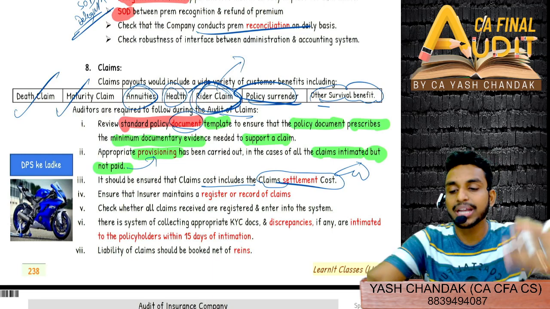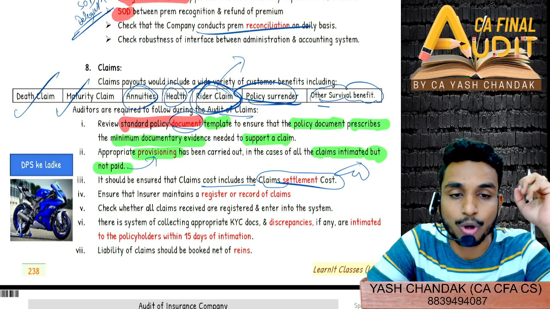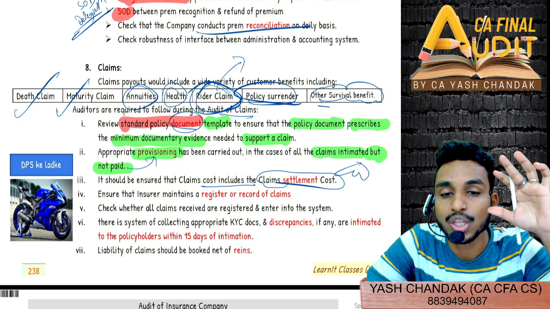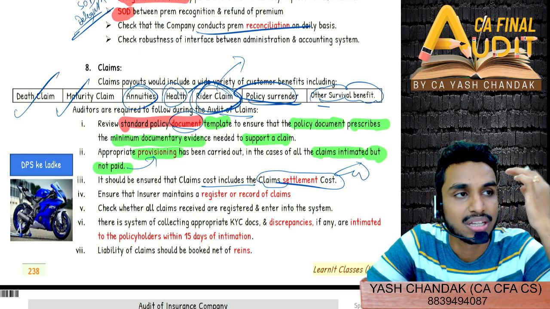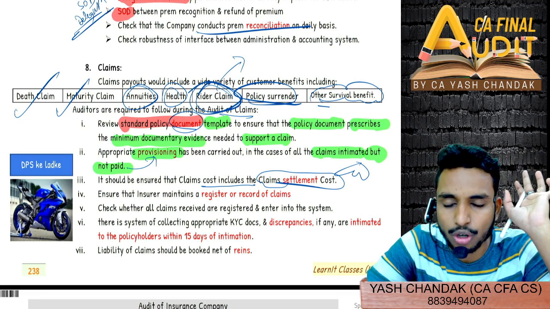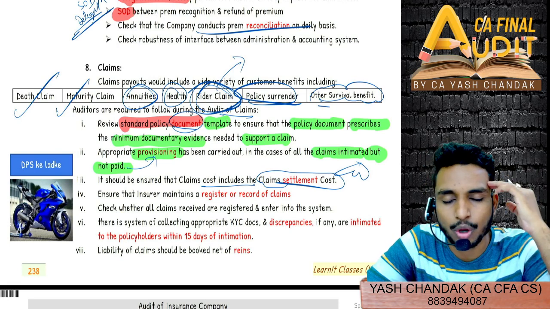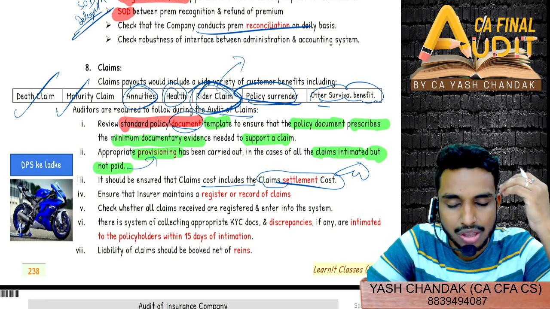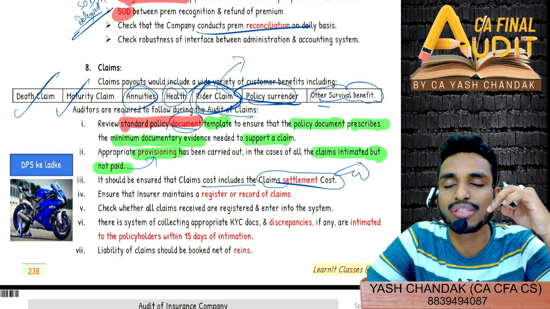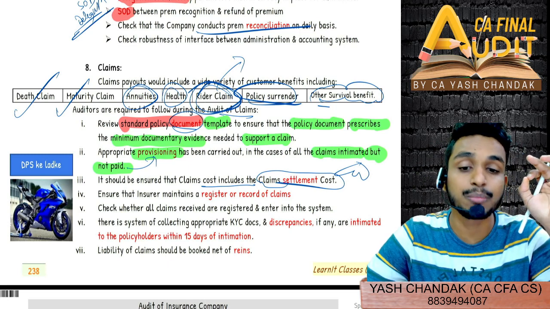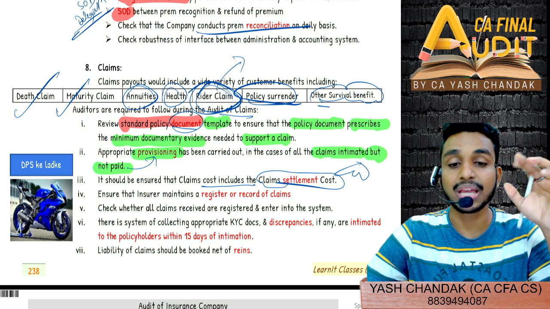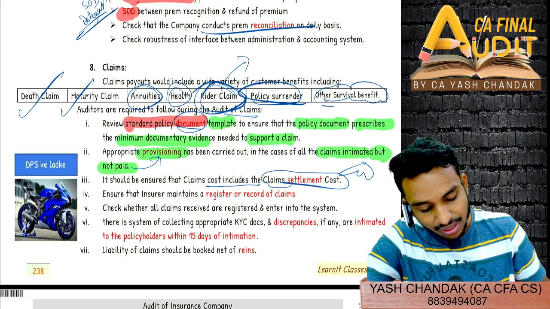See, the claim that you will claim, you will charge upon me, right? So suppose your vehicle met with an accident, or here we are right now studying LIC, so let's take the LIC example only. So in LIC, a death happened. The relatives will come and ask me for the claim amount, right? So that is claim cost, the claim amount. And another one is claim settlement cost.